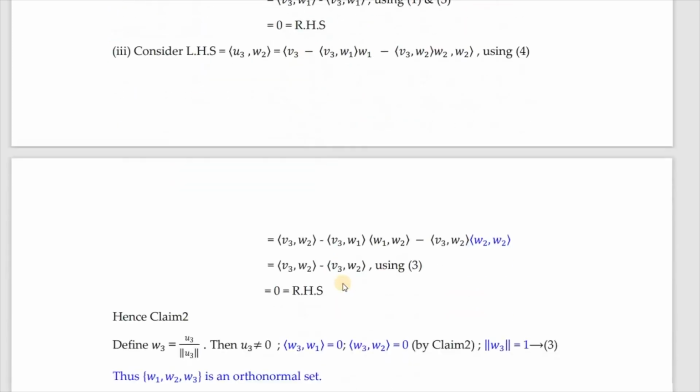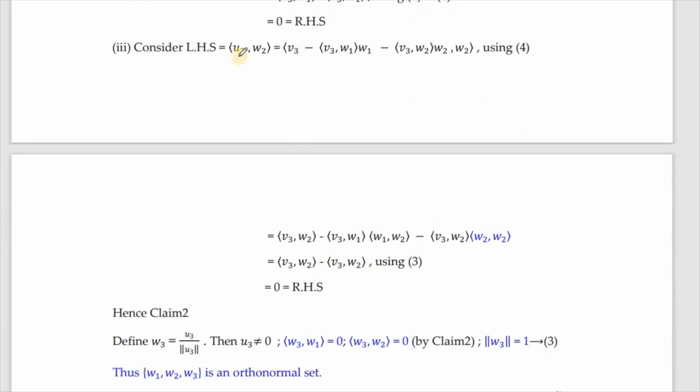In the same way we have to establish the second one also, inner product U3 with W2. Again replace U3 by this, and then find the inner product with W2. So this one will become 1, and here V3 with W2 you will have. That will get cancelled with this, and this is already 0 we know, because the set W1 W2 forms an orthonormal set.